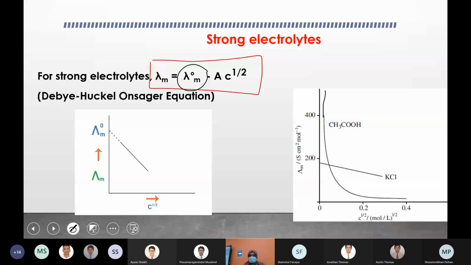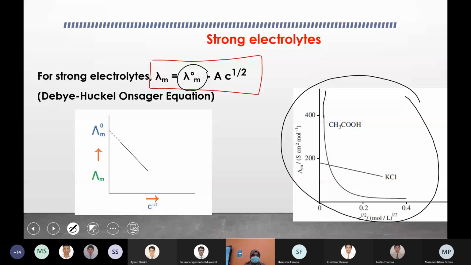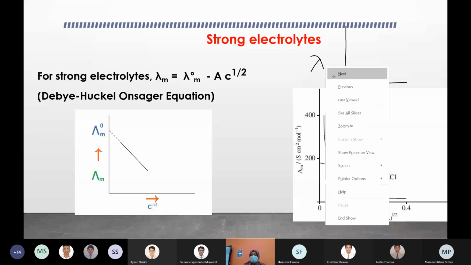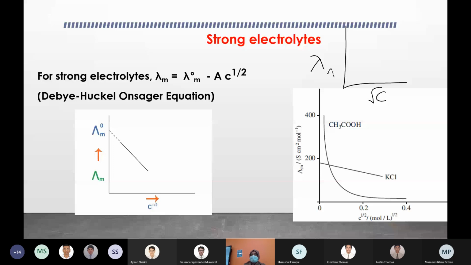At least once you should draw this graph, even without the readings. Just sketch the root C versus lambda m graph and show the weak electrolyte and strong electrolyte, because once they asked about drawing the graph for strong and weak. Just the shape, without readings.